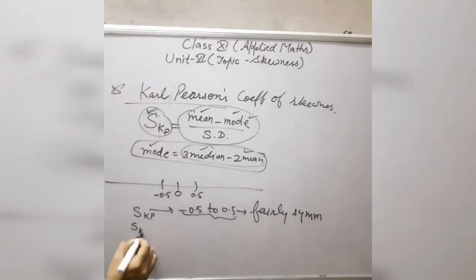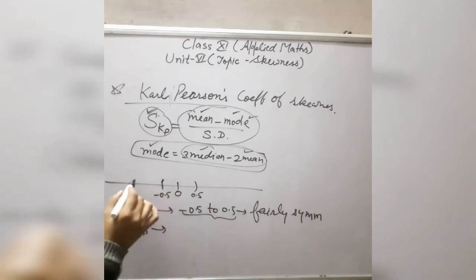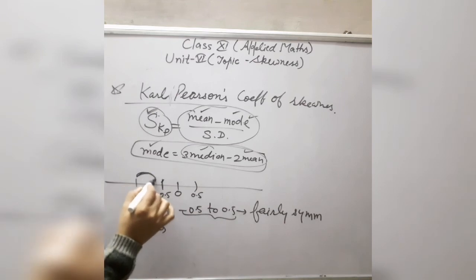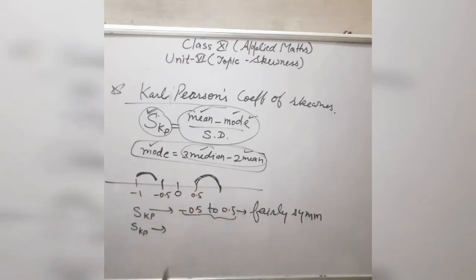Now in the second case, if the value of this coefficient lies between minus 1 and minus 0.5, or otherwise between plus 0.5 and 1, in that case this data will be moderately skewed.